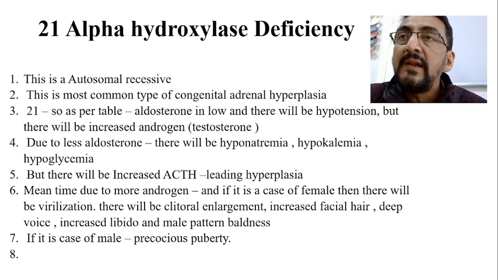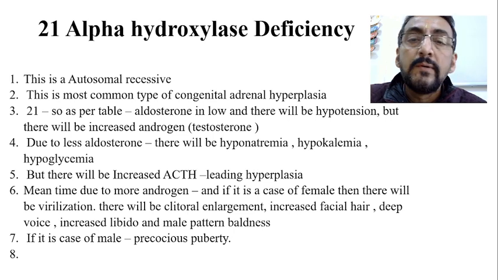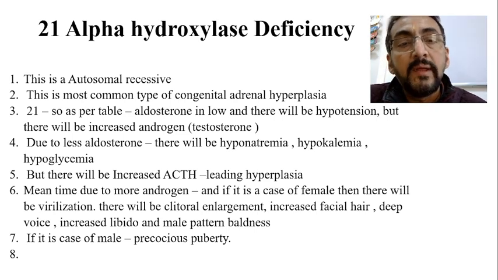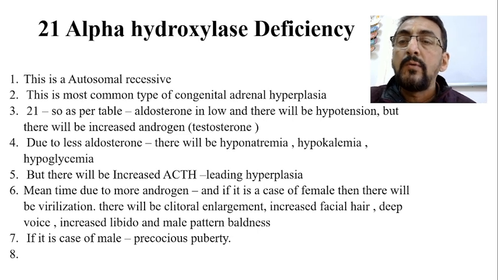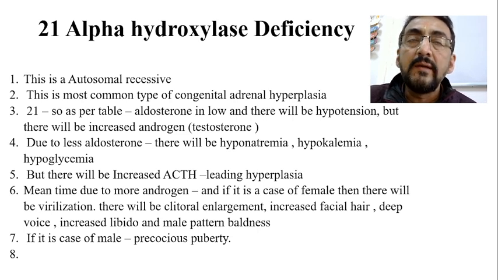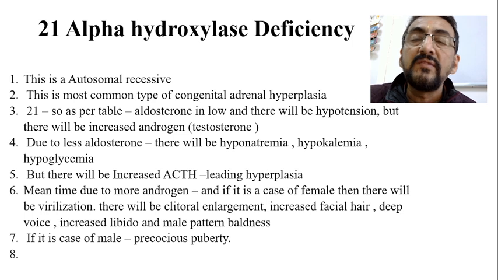So due to less aldosterone, naturally there will be hyponatremia, hypokalemia, and also hypoglycemia. Due to less aldosterone, sodium absorption will not take place, therefore that leads to hyponatremia.